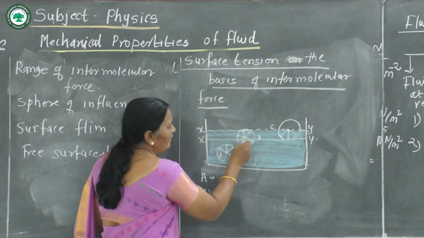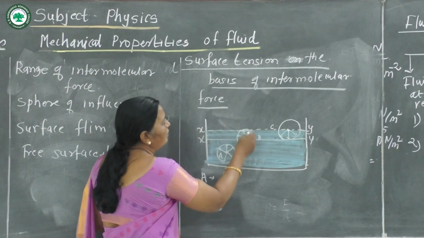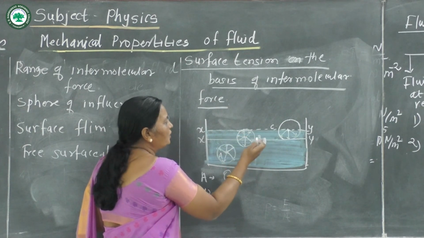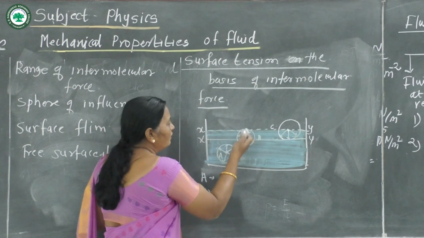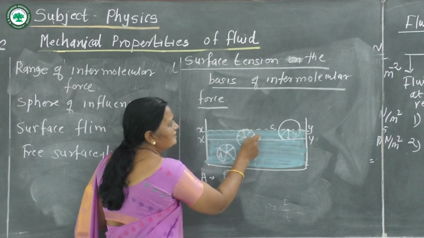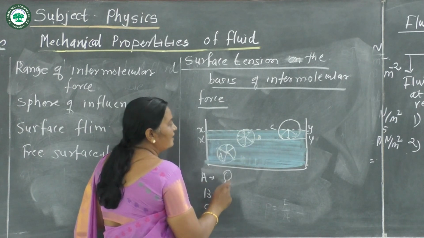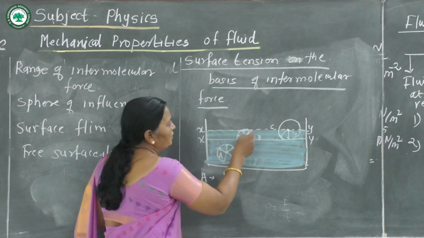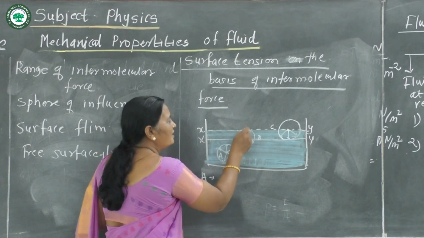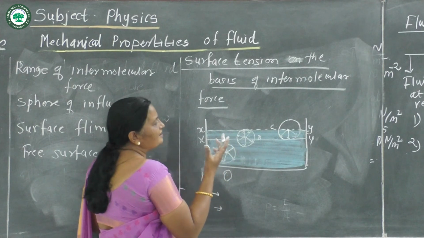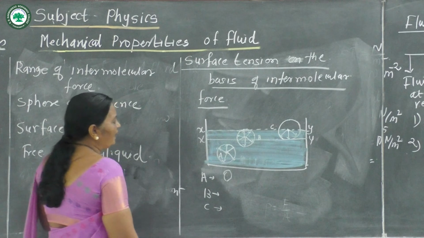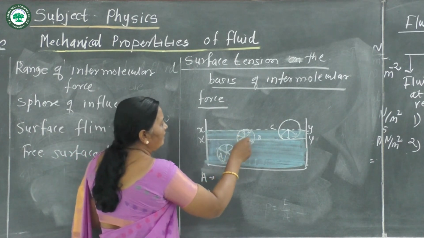Now there is a liquid molecule. The number of air molecules is smaller than the number of liquid molecules. Suppose this is an air molecule and this is a liquid molecule; there is a force acting on this molecule. The number of air molecules is small, so the density is small, and the total cohesive force acting on B is greater.